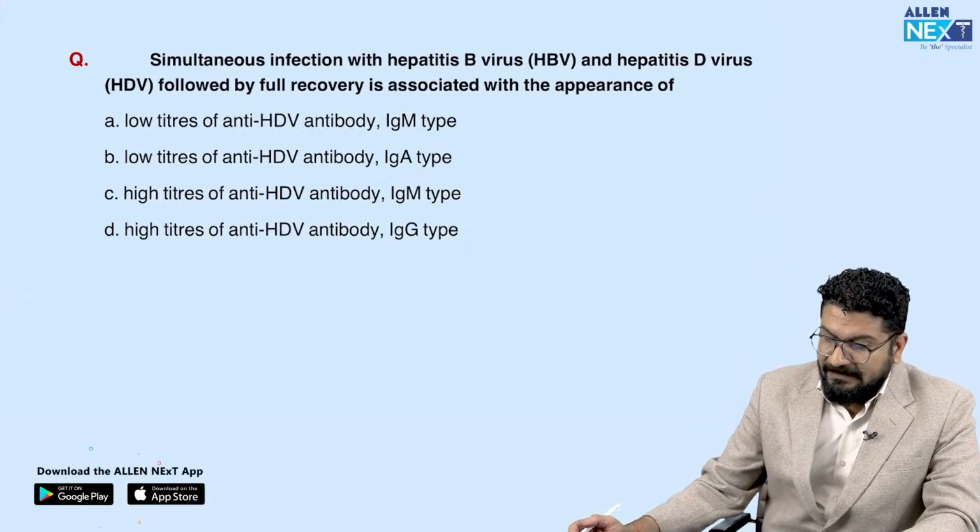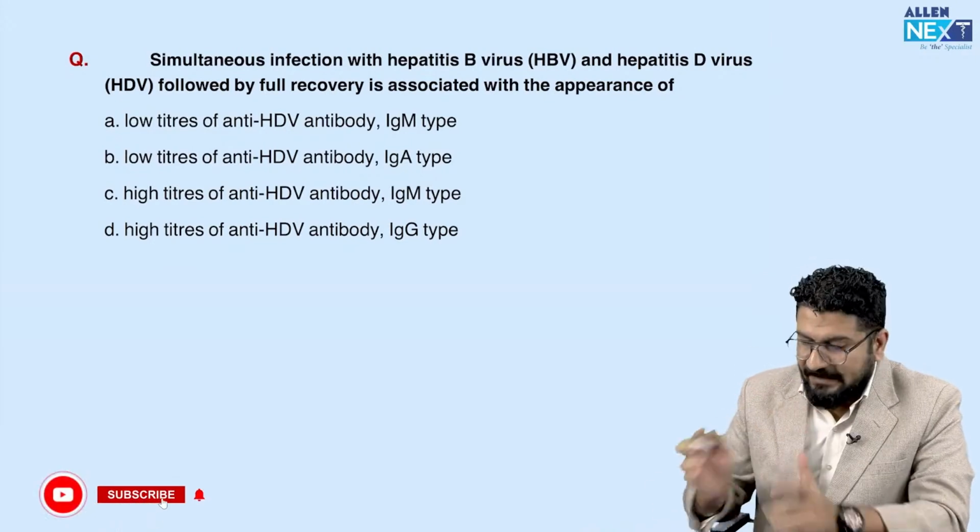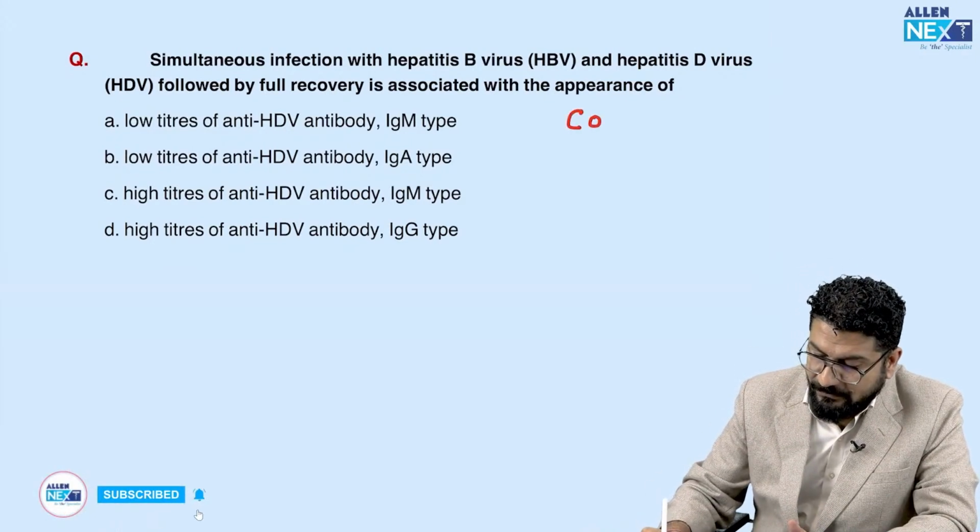Okay, now coming to the simultaneous infection with hepatitis B virus and hepatitis D virus. So they are telling you about infection at the same time. So whenever there's infection at the same time, we call this co-infection.